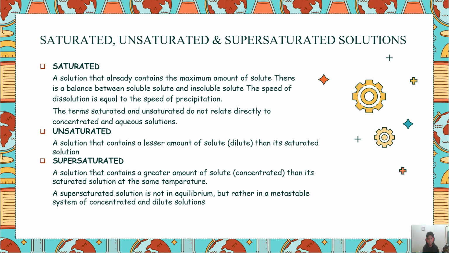Saturated, unsaturated, and supersaturated solution. First, saturated. A solution that already contains the maximum amount of the solute. There is a balance between soluble solute and insoluble solute. The speed of dissolution is equal to the speed of precipitation. The terms saturated and unsaturated do not relate directly to concentrated and dilute solution. Unsaturated, a solution that contains a lesser amount of solute than its saturated solution.